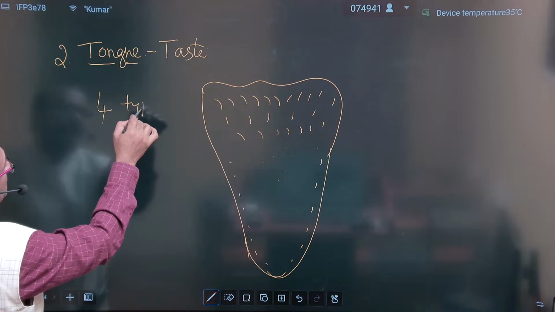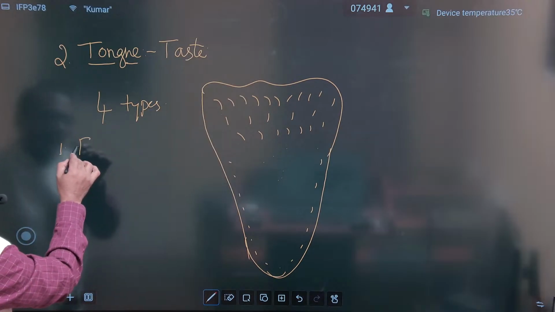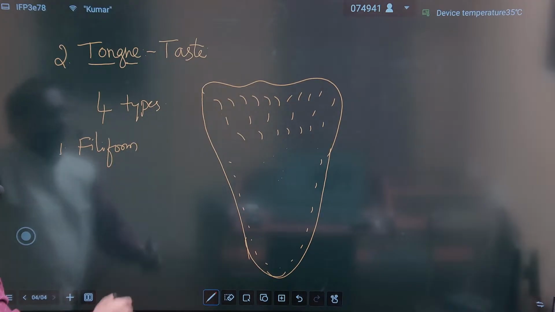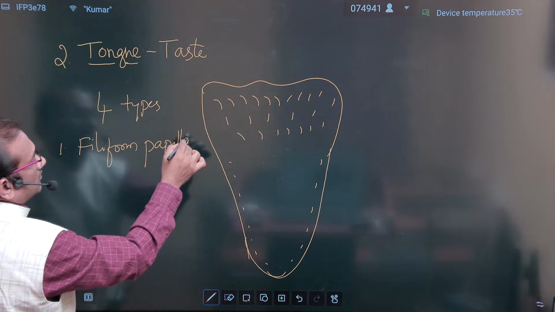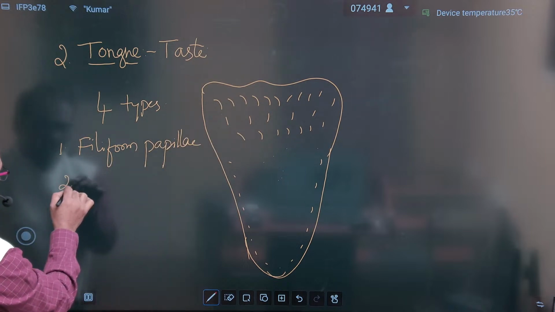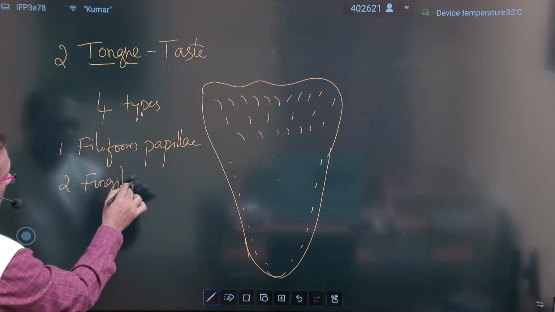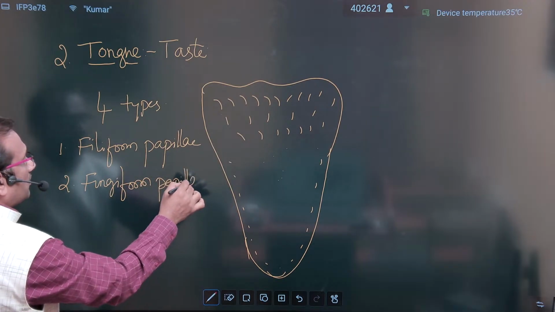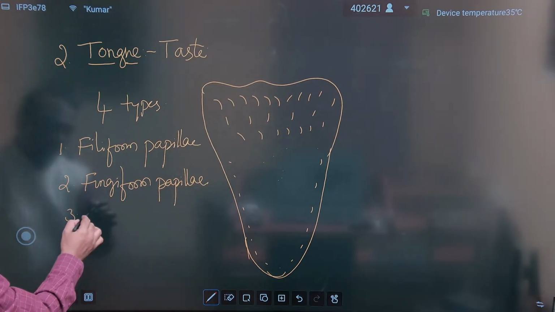First one, filiform papillae. Second one, fungiform papillae. And third one, foliate.